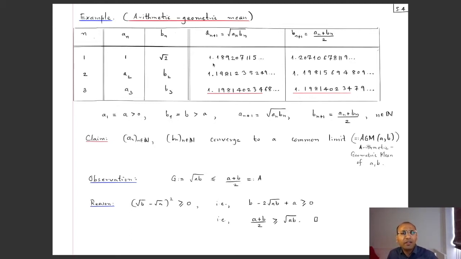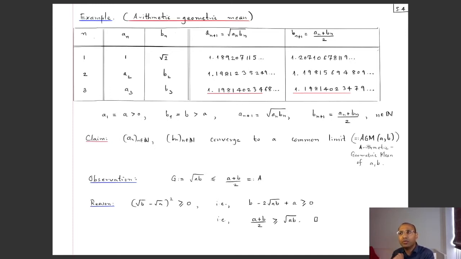We notice something remarkable: already at a2 and b2 the most significant digit was matching, and 0.18 is also quite close to 0.20. Then in the next step we had coincidence of the first 4 digits after the decimal point. You see, you have 1981 here, 1981 here also. And in the next step you have coincidence of the first 8 decimal digits: 19814023, 19814023.